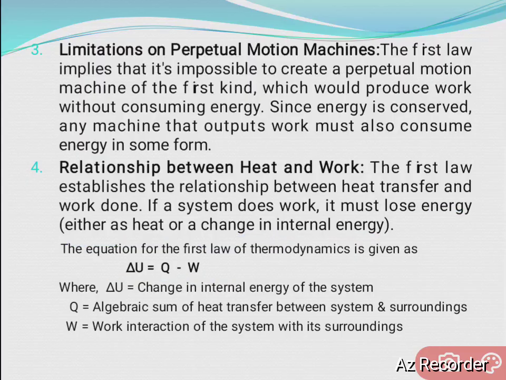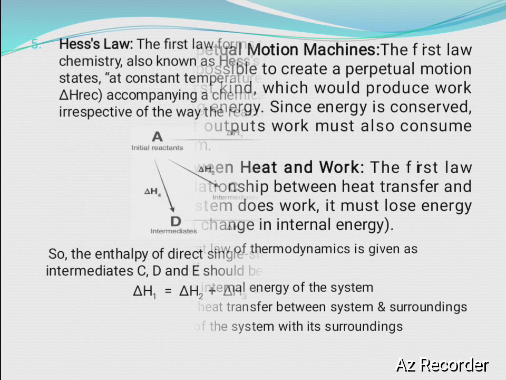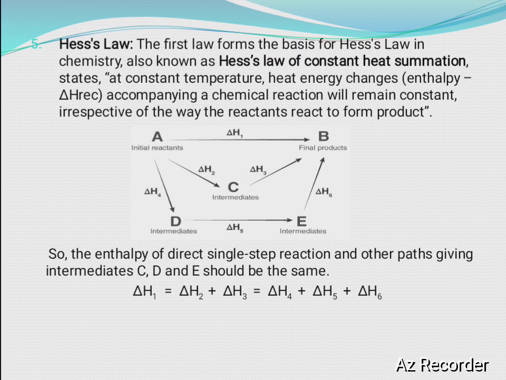Next, another consequence of the first law of thermodynamics is Hess's law. The first law forms the basis for Hess's law in chemistry, also known as Hess's law of constant heat summation. What does it say?